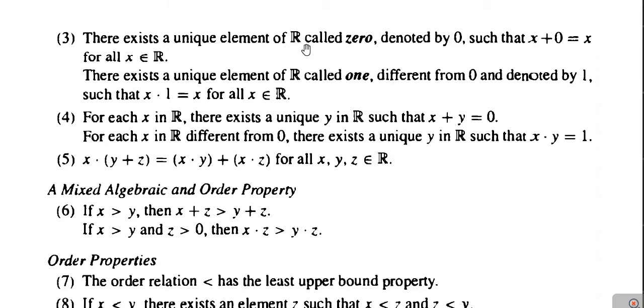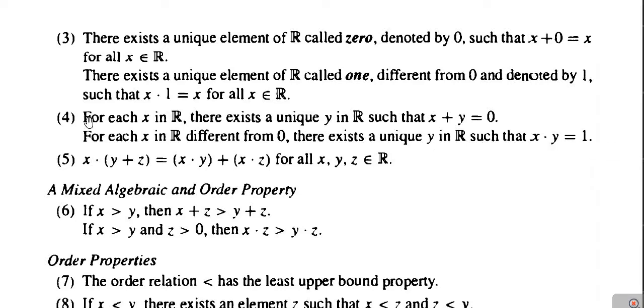So capital R has an additive identity, which is called the 0 element, and a multiplicative identity, which is called the unit element. Next, the 4th property: for each x in R, there exists a unique y in R such that x plus y is equal to 0. And for each x in R different from 0, there exists a unique y in R such that x into y is equal to 1.